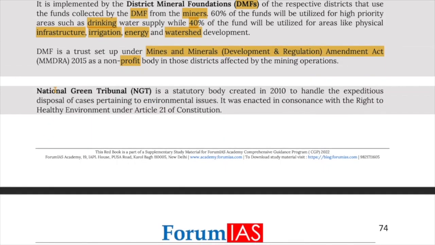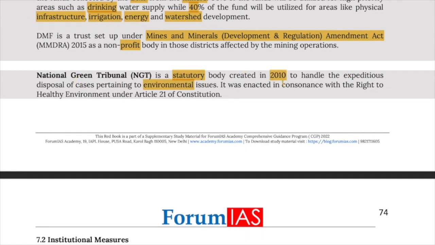Now, the National Green Tribunal is a statutory body established in 2010 to handle the expeditious disposal of cases pertaining to environmental issues. It was enacted in consonance with the right to a healthy environment under Article 21 of the Constitution. Now,